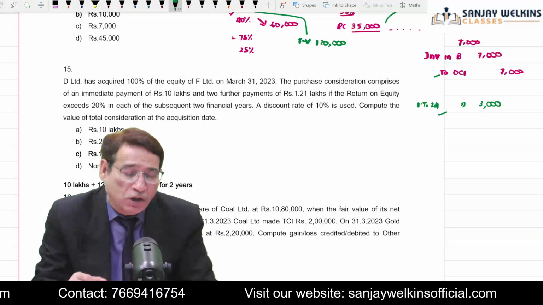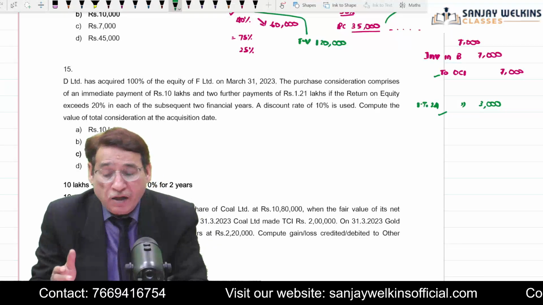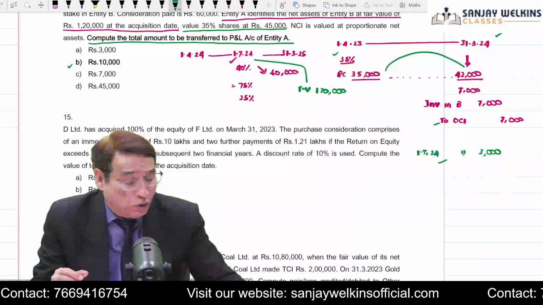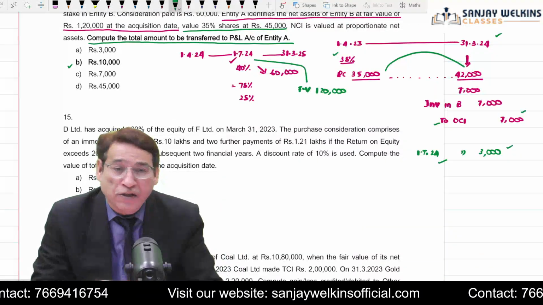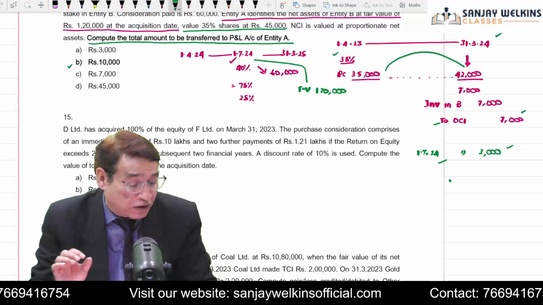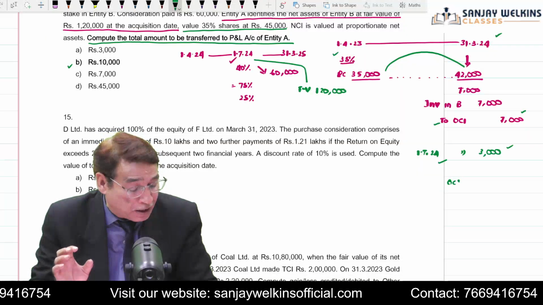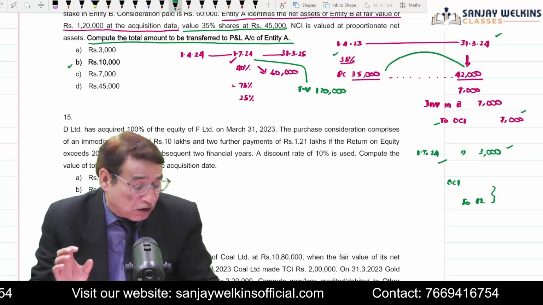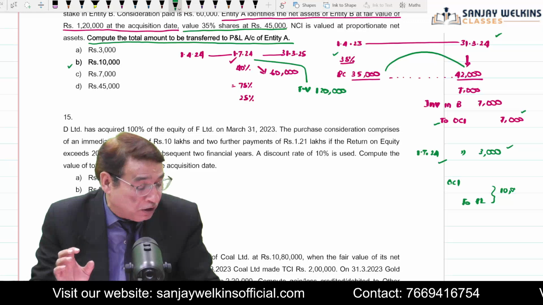Actually, the answer to this particular question will be 10,000. Ultimately in profit and loss account there will be 10,000 because the total gain which we have recorded in OCI is equal to 3,000, and this gain will be reclassified to profit and loss account, and our entry will be OCI account debit to P&L account, that is equal to 10,000. Actually, this is the entry we are supposed to pass in this particular question.